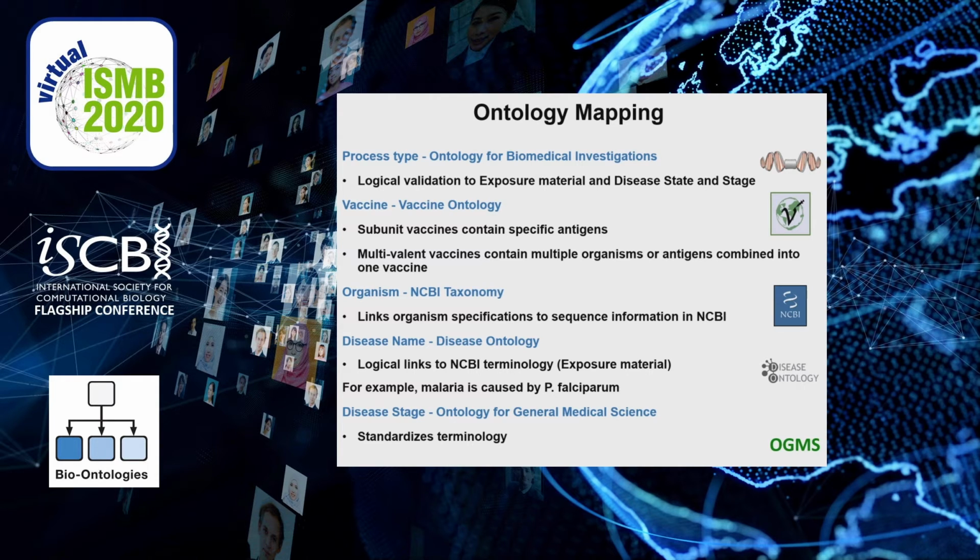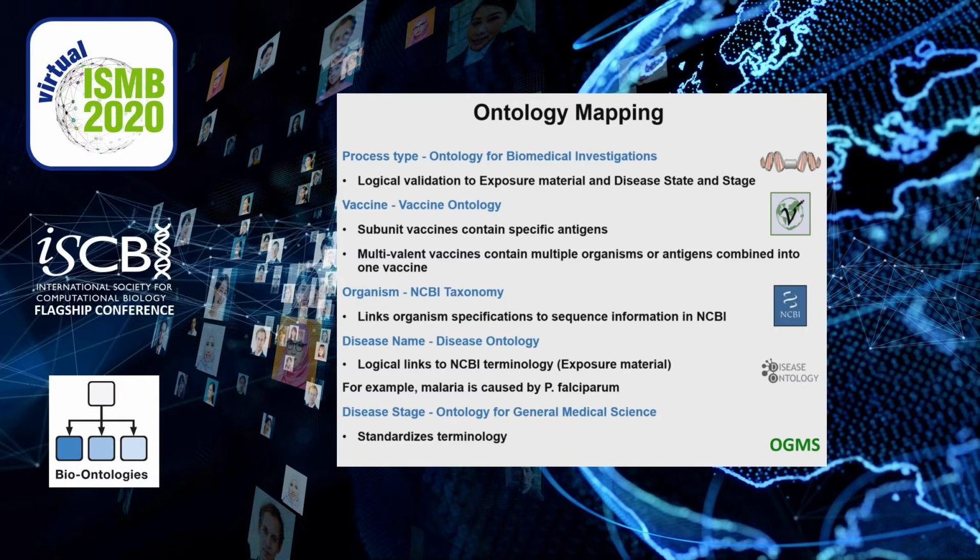And the exposure materials largely are derived from organisms, and so we have links to the organisms by using NCBI taxonomy, which gives us additionally links to the sequence information for those species. And if there was a disease, we used the disease ontology, and this provided us with logical links between the NCBI terminology and the disease that was caused. For example, malaria is caused by Plasmodium falciparum. If the exposure material happened to be the dengue virus, it would not be able to cause malaria.